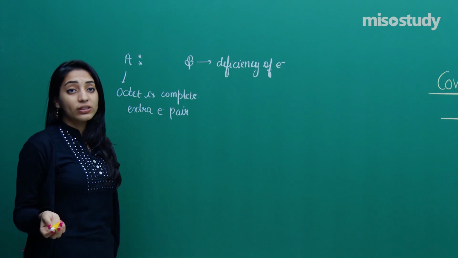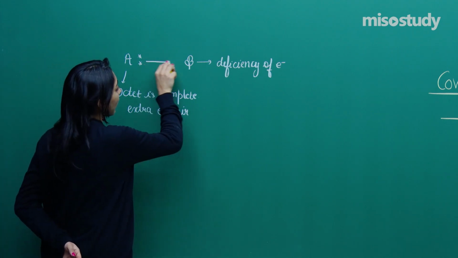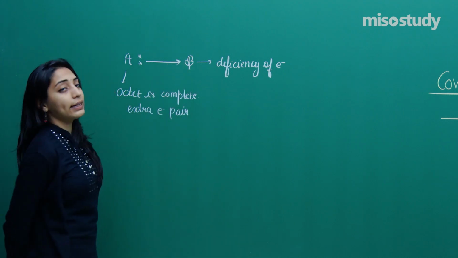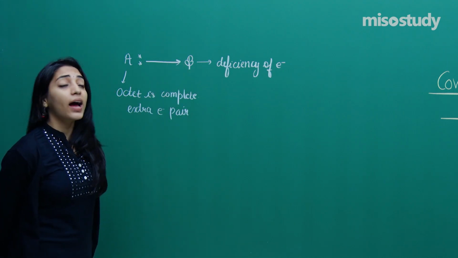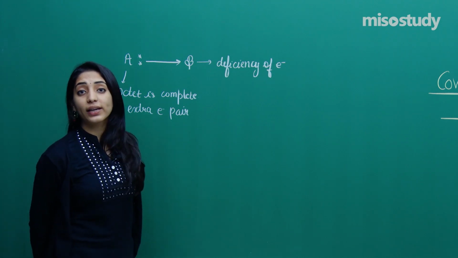So when B is deficient and A has an extra pair of electrons, this can be given from A to B, right? I remember telling you the conditions for how a coordinate covalent bond can be drawn.